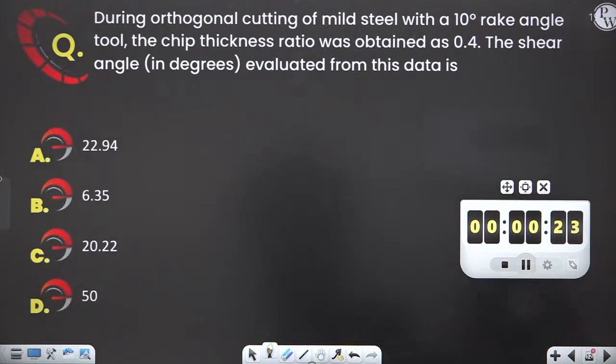Please take your calculator and solve this question, my dear.